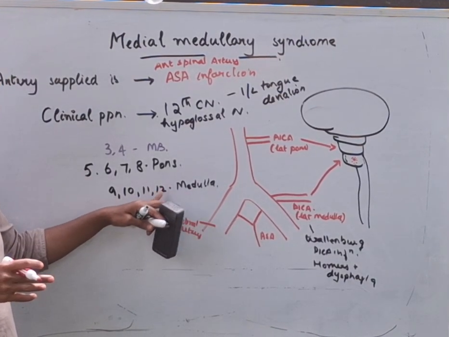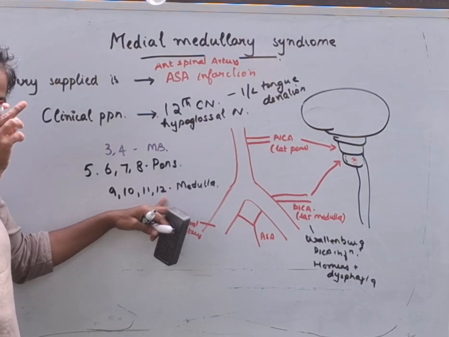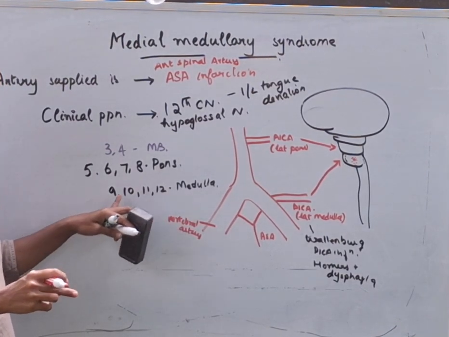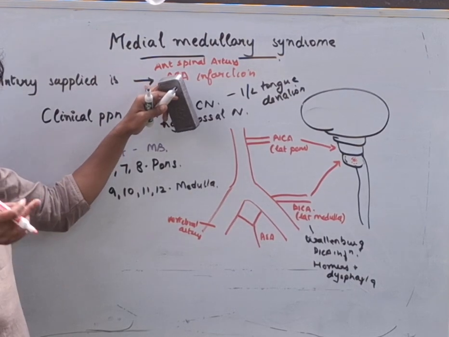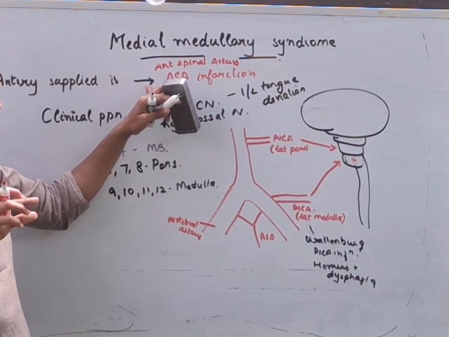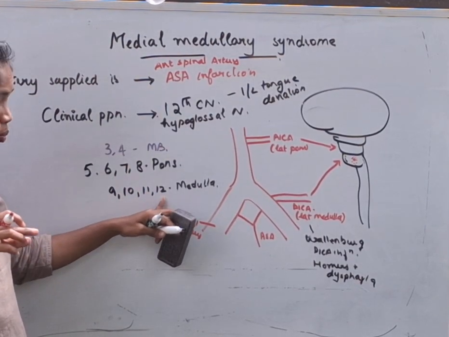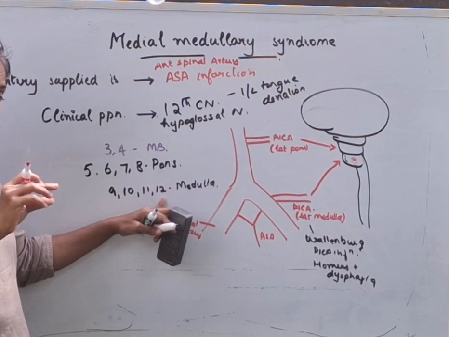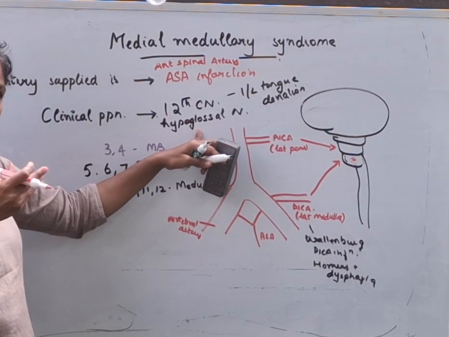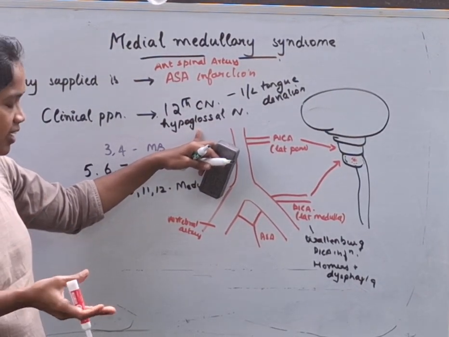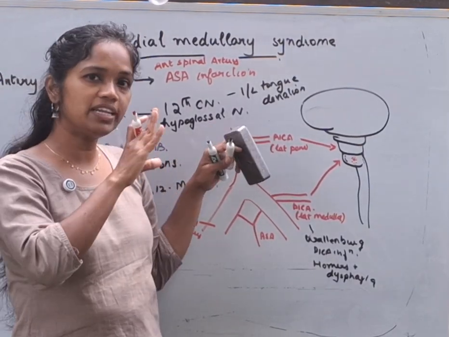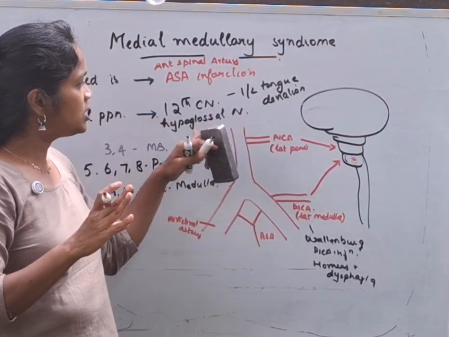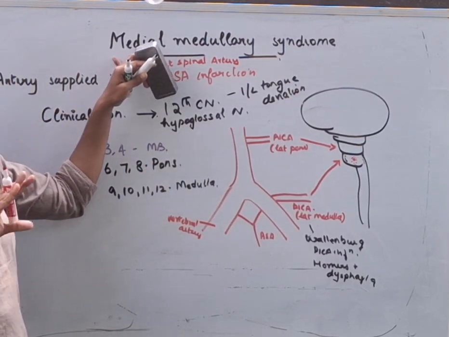Out of this, the 12th cranial nerve is present in the medial part, whereas 9 and 10 are present in the lateral part. So, the anterior spinal artery infarction will cause infarction of the 12th cranial nerve nuclei too. Therefore, the hypoglossal nerve, which is the 12th cranial nerve, is also affected. When that side 12th cranial nerve is affected, it will result in an ipsilateral tongue deviation. So, this is the presentation for medial medullary syndrome.